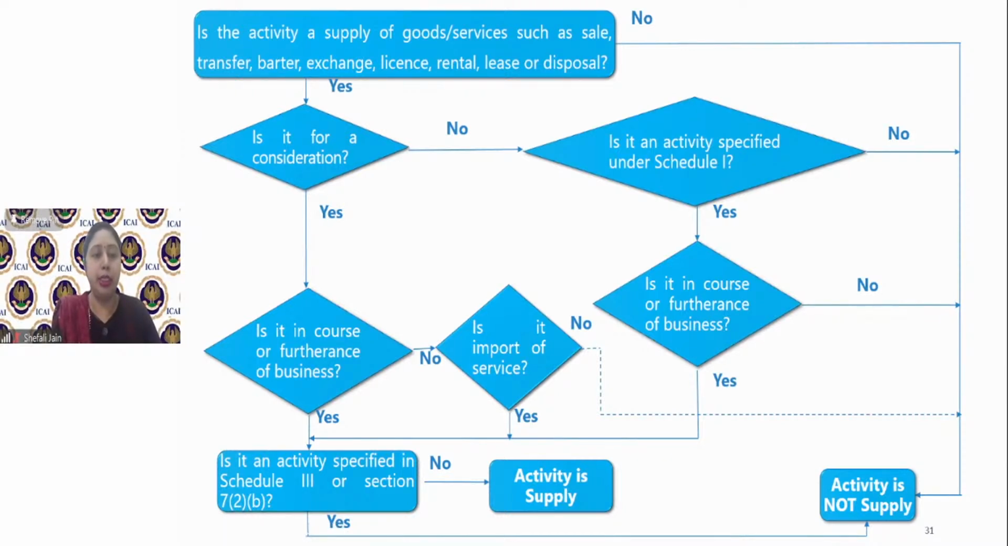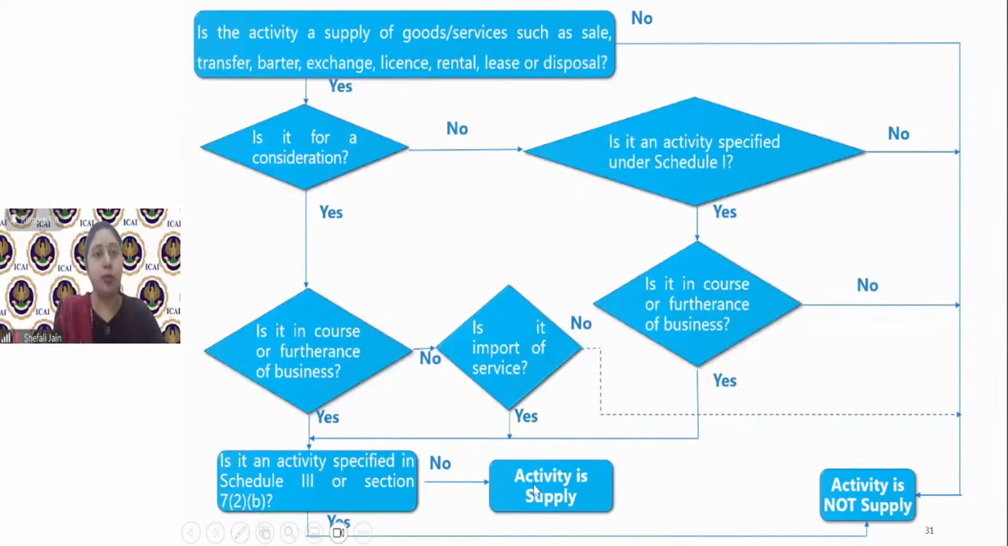This was the section I didn't discuss because you need not remember that. But is it a non-supply? Is it outside the purview of GST by way of Schedule 3 or notification or circular? And in case the answer is yes, then the activity is not a supply. Though it had a consideration, it was for goods or services, it was in course or furtherance of business, but this activity was mentioned in Schedule 3, it will not be considered as supply. If it is not mentioned in Schedule 3, so it passed the consideration test, it passed the business test, and it is not in Schedule 3, then it becomes a supply.